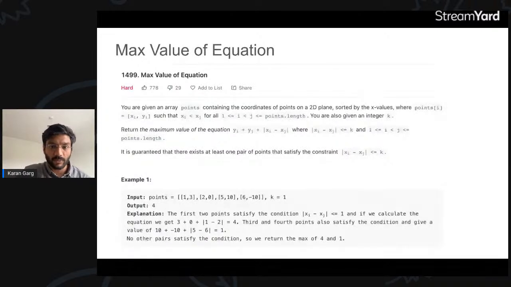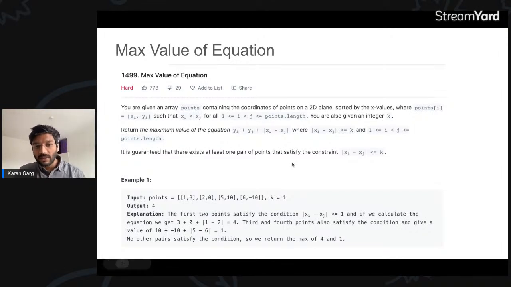What you need to do is maximize this equation: yi plus yj plus xi minus xj. Apart from this you are also given an integer k. This gap xi minus xj has to be within k. So yeah, this is the question.